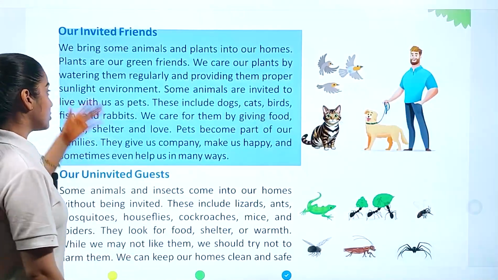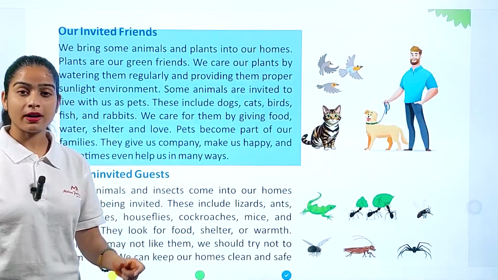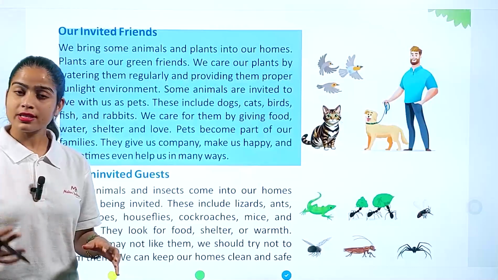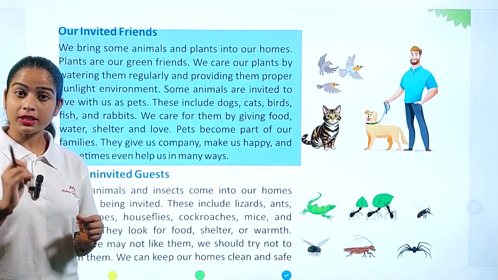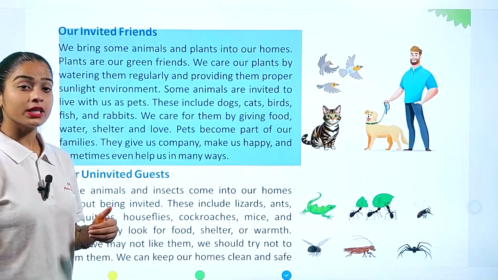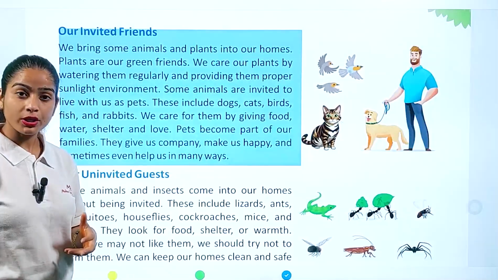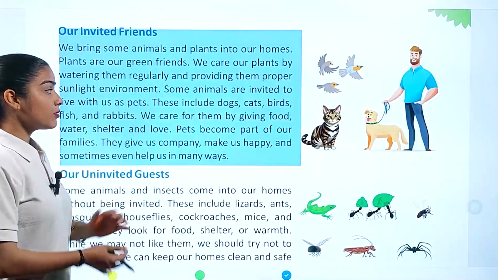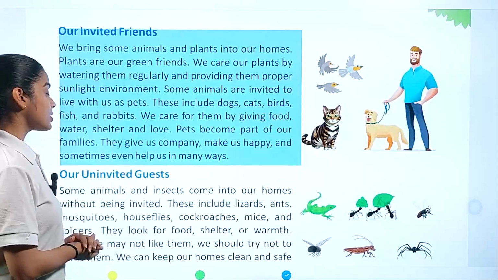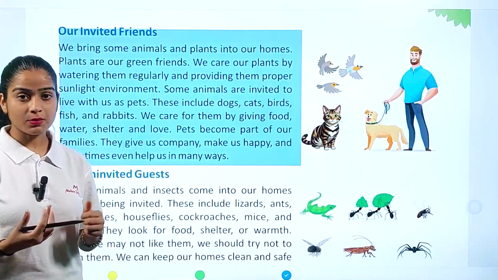If we are talking about plants, some kinds of plants are invited by us. We grow them in our kitchen garden, on our terrace garden, and tuck them on our balcony. Those green friends are invited by us and we take care of them by providing proper sunlight and by pouring water on them, right? If we are talking about our pets like dogs, cats, birds, fish, and rabbits, those are also living organisms invited by us.